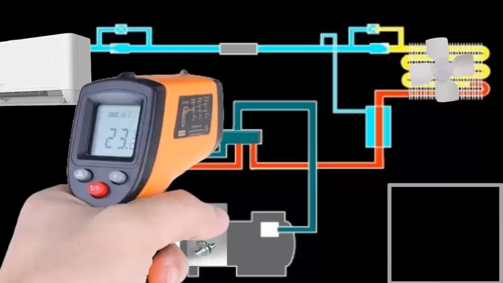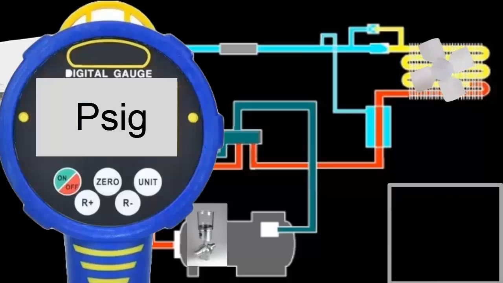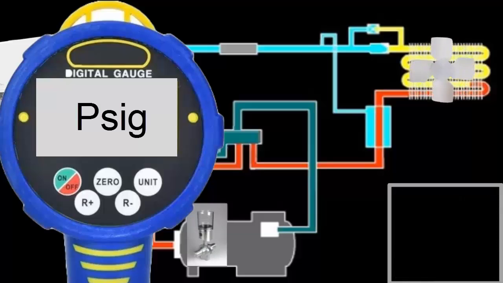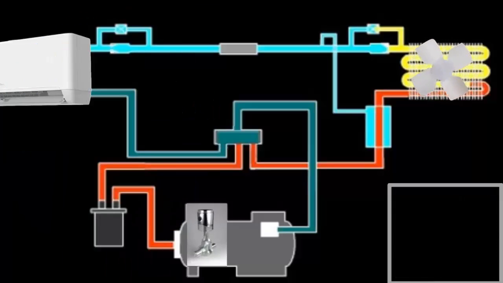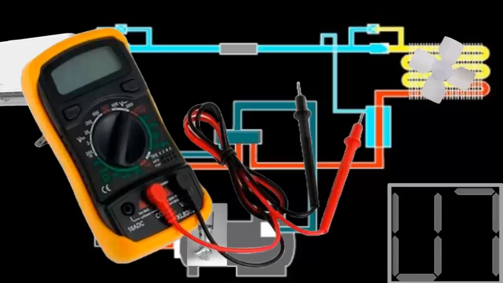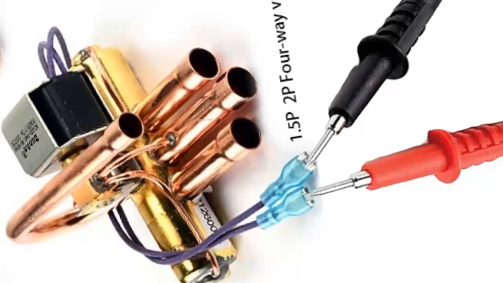5. Connect a manometer to the system to measure pressures at different points. A faulty valve may cause incorrect or inconsistent pressure readings compared to normal operating expectations. 6. Check the voltage and continuity in the valve solenoid. A defective solenoid can prevent the valve from shifting positions correctly.